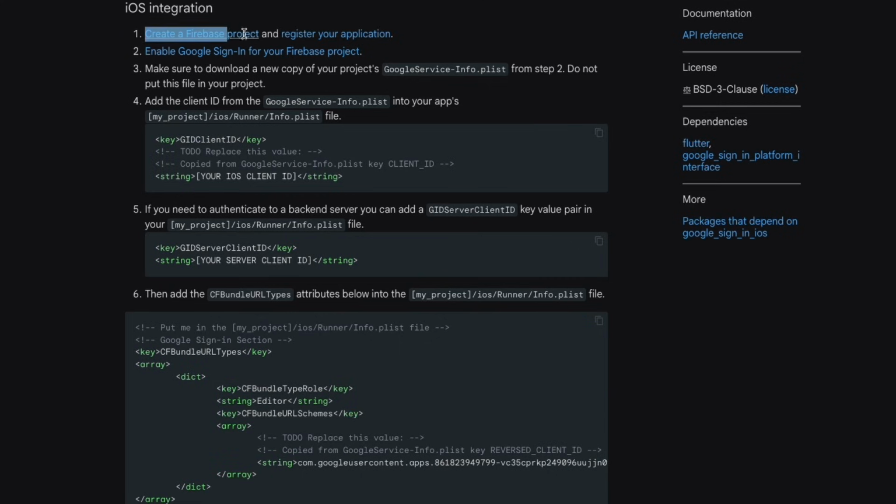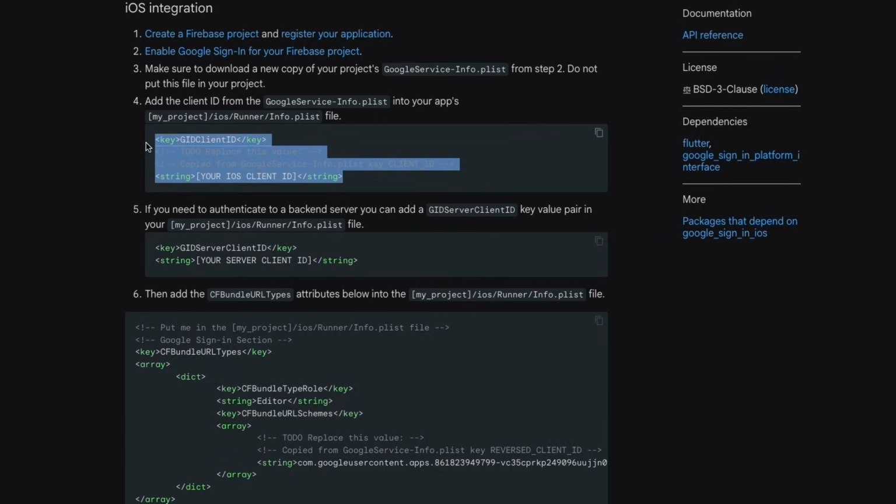So we've created a Firebase project and registered our application. We've done number 2, enabling the Google sign-in. We've also downloaded the GoogleService-Info.plist. And then what we need to do is these steps now. So we need to add the client ID in iOS Runner Info.plist.